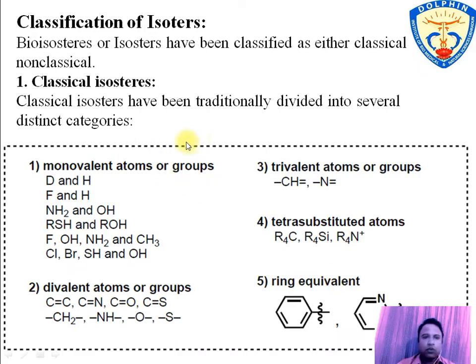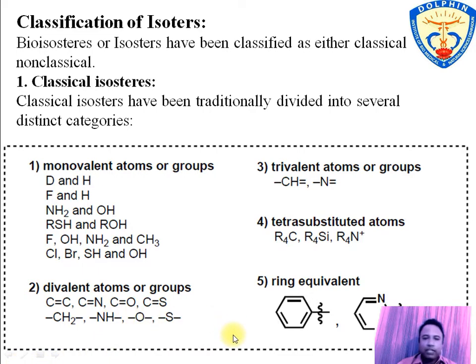So, on the basis of earlier studies, isosteres have been classified into two classes, that is classical and non-classical. The first, classical isosteres, have been divided into the following categories. First, monovalent atoms or groups, the atoms which have valency 1 or mono substitution, for example D and H, F and H, NH2 and OH, RSH and ROH, F minus, OH minus, and NH2 and CH3, Cl, Br, SH and OH.